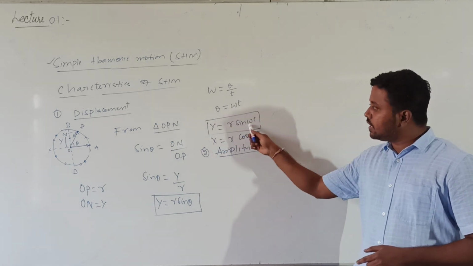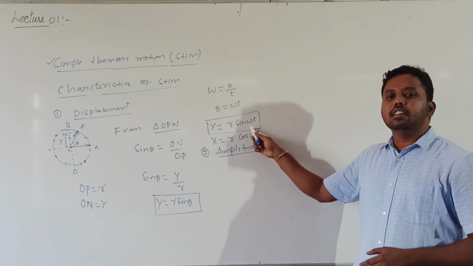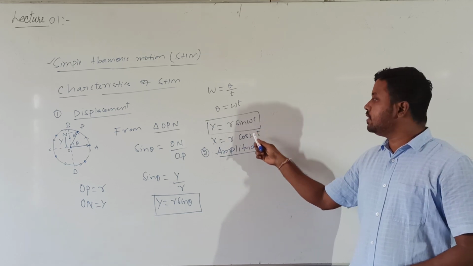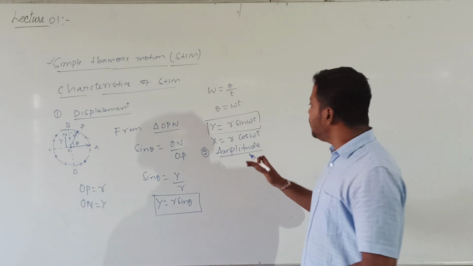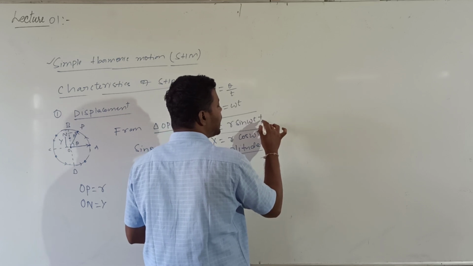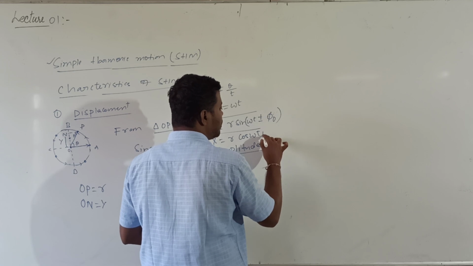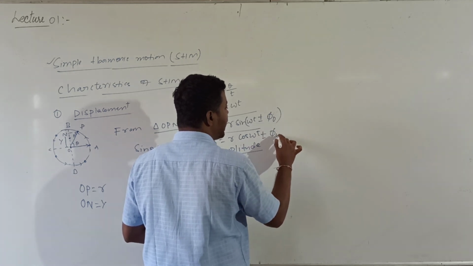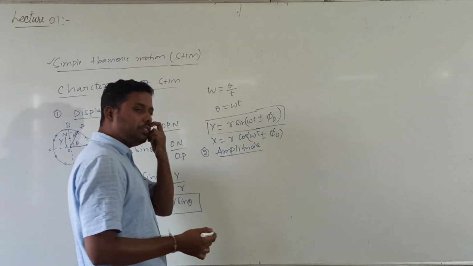Everyone thinks simple harmonic means always sine, but it may be either sine or cos. It can also be written as sin(omega t plus or minus phi naught), or cos(omega t plus or minus phi naught). I will tell you what phi naught is.